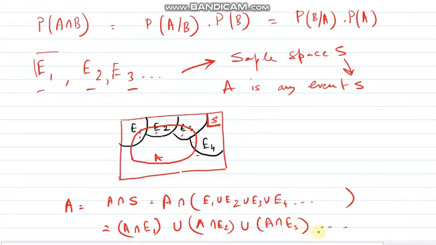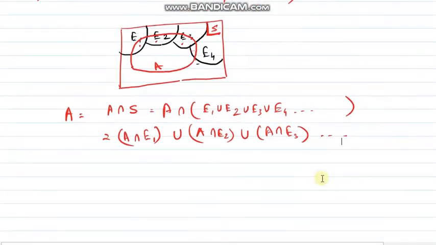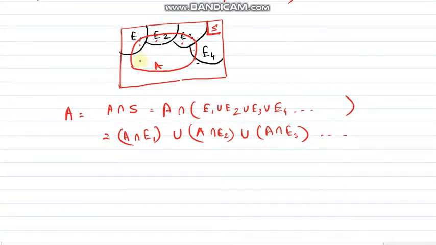The thing is, in one line, the A event is the combination of parts from E1, from E2, from E3, from E4, from E5, and so on furthermore. So this is the part where A is common with E1. This is the part where A is common with E2, and A is common with E3. Further, if I proceed, this is the part where A is common with the others. So if I take the union of all of these, then only I will get my whole A event.